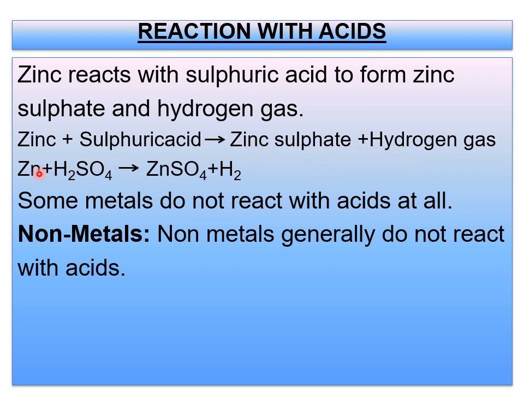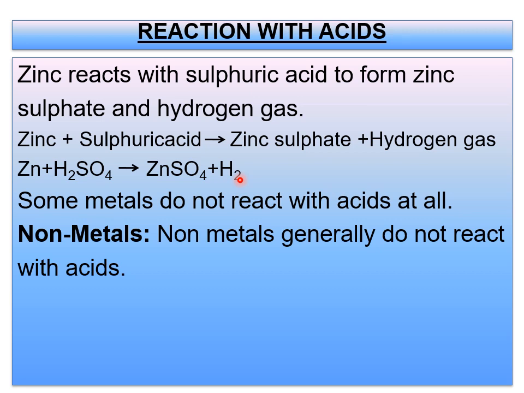Balancing of these equations you will learn at a higher level. I have given it for your knowing, so no worry about these things. Only you have to remember this equation: zinc plus sulfuric acid gives rise to zinc sulfate plus hydrogen gas. That is Zn plus H2SO4, you already learned the symbols in the last part, gives rise to zinc sulfate plus H2.